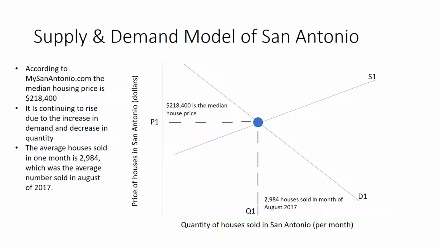The supply curve is close to flat due to the increase of supply every annually being steadily decreasing, while the demand is a much steeper curve due to the population of San Antonio increasing the demand.